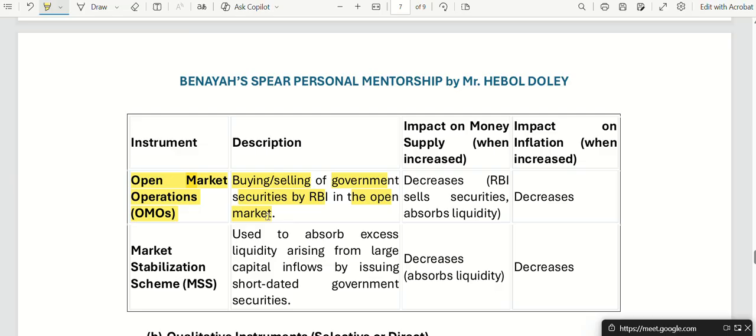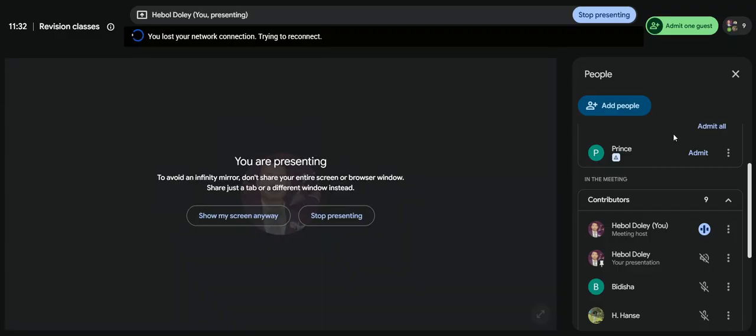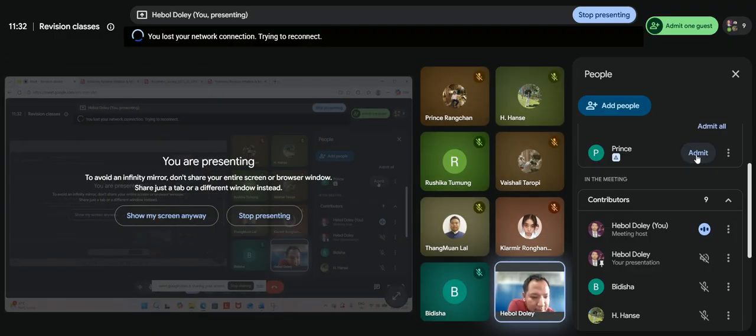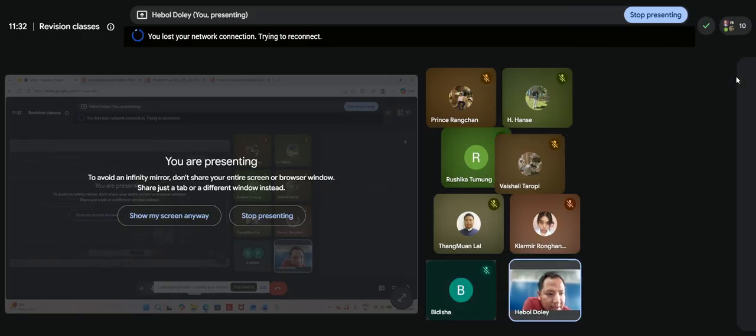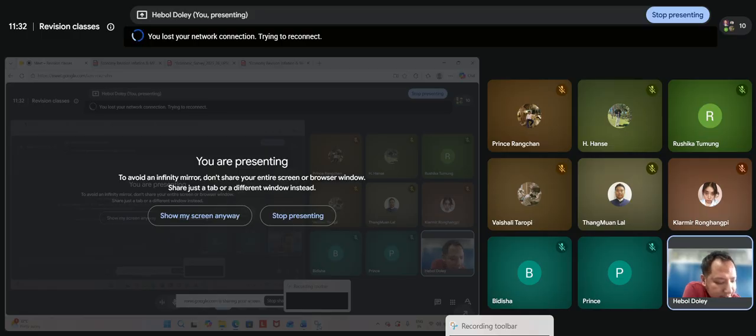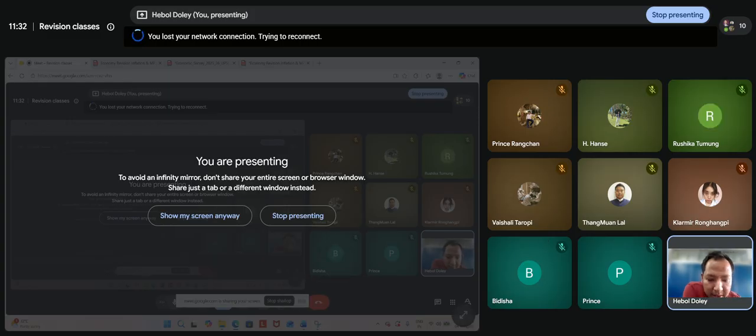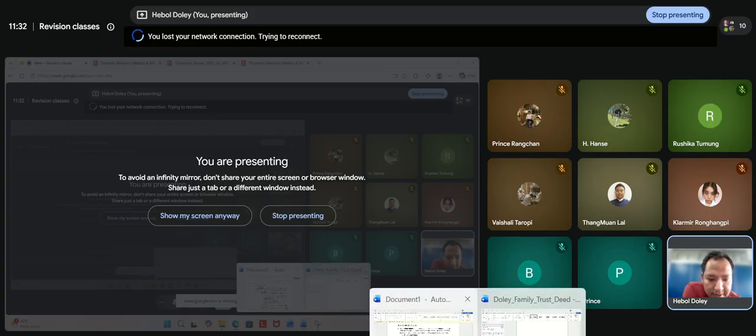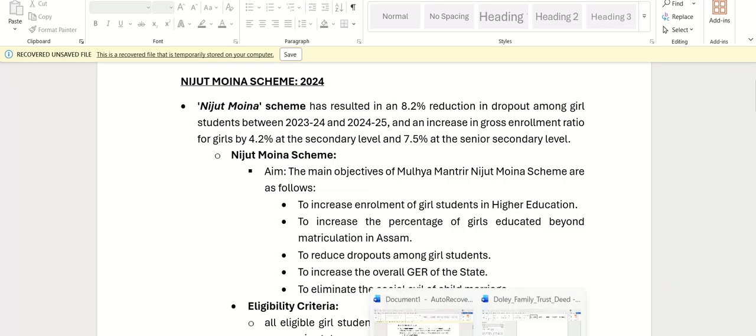Fine, it's very simple. Open market operations means when RBI buys or sells government securities. This is easy.